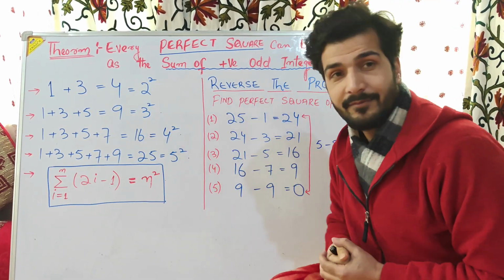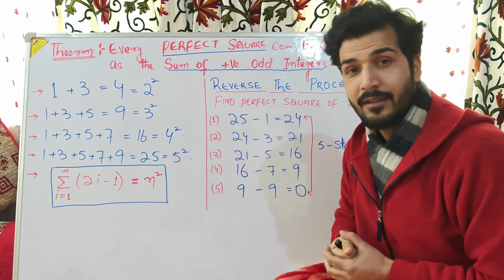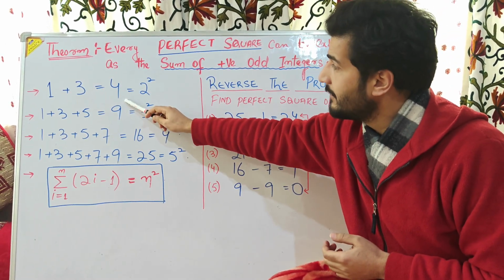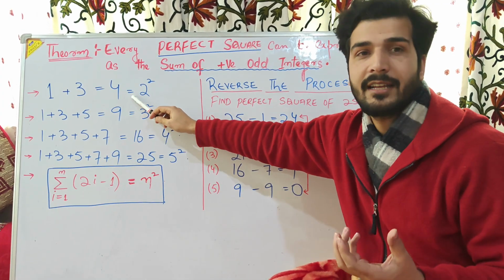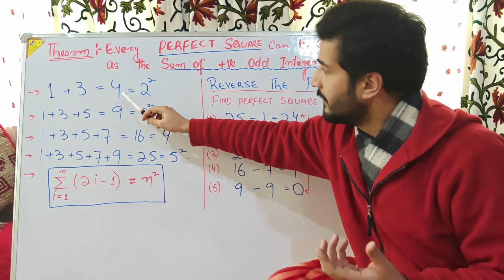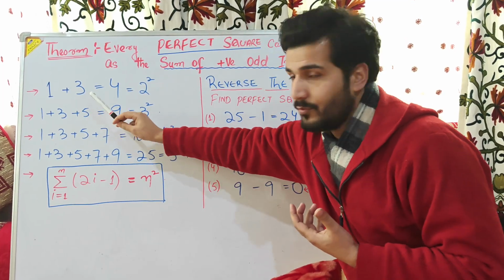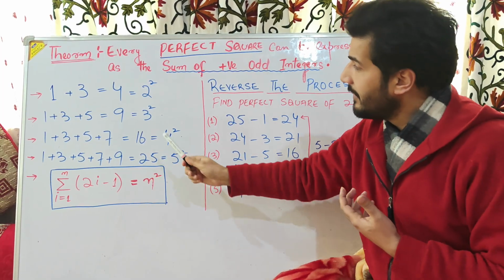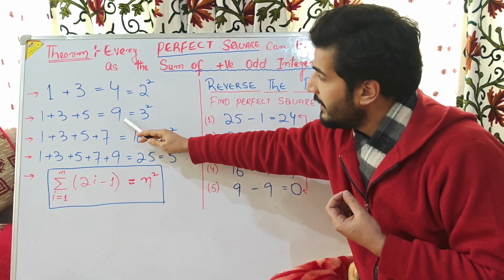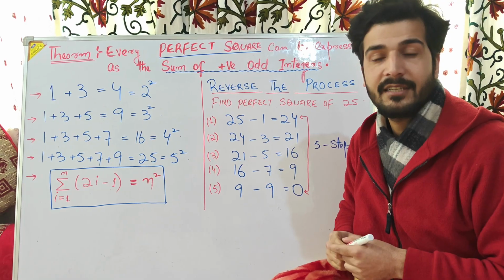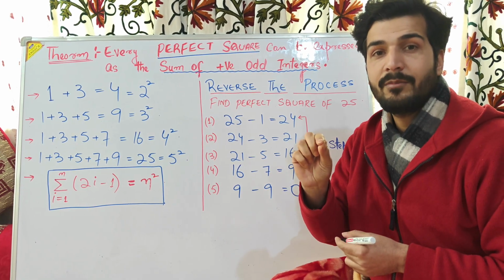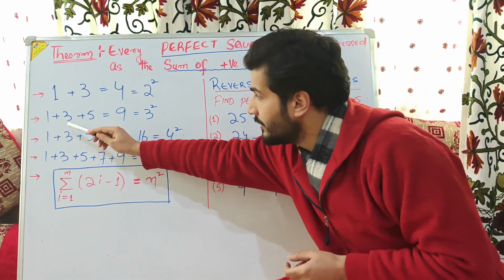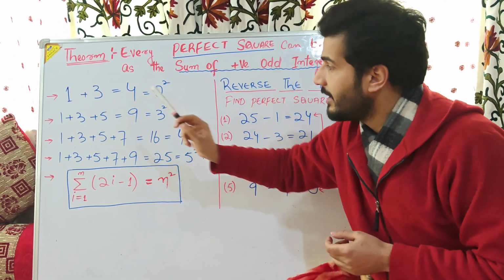But if we focus on this 4, this 4 can be partitioned in terms of 1 plus 3. Whenever we add 1 plus 3, we get 4. In the same way, this 9 can be partitioned in terms of odd integers. Whenever we add positive odd integers 1, 3 and 5, we get 9.